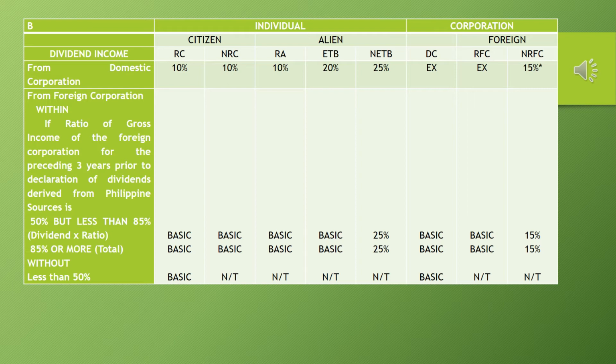Other dividends excluded from the rules that we stated earlier are included in the computation of the taxable income. So if you could see on the rest of the table, dividends from foreign corporation are usually more of basic tax or normal tax. Except lang talaga kay alien not engaged in trade, kasi 25% pa din siya, and 15% kay non-resident foreign corporation.